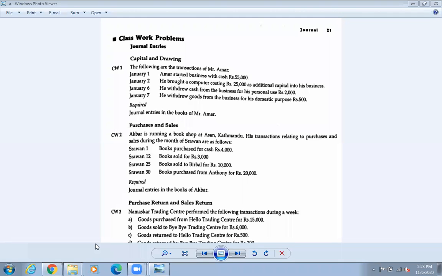Before that, see your page number once. Page number 12, all of you, please flip it. In that page number 12, there are 3 types of accounts written, on pages 11, 12, right? One is the personal account, B was the real account, and C was the nominal account. So, 3 accounts here.